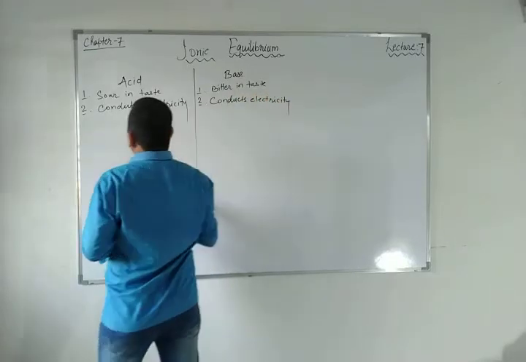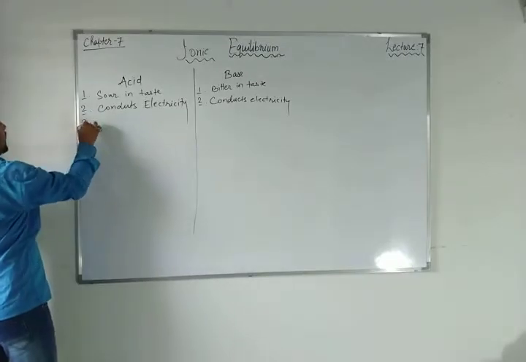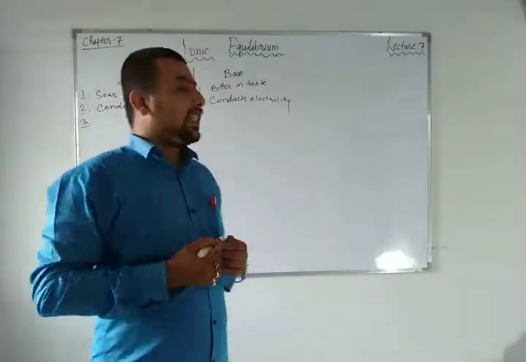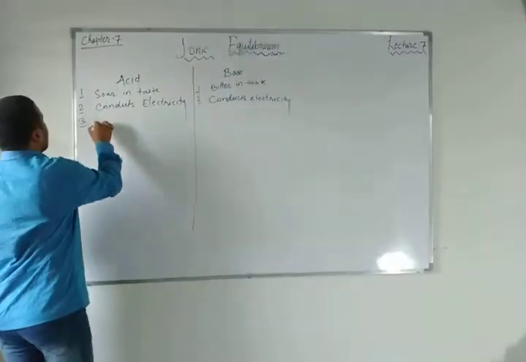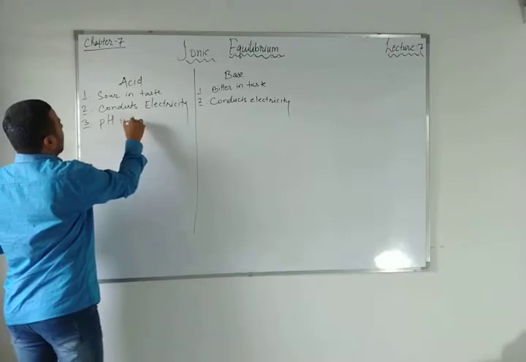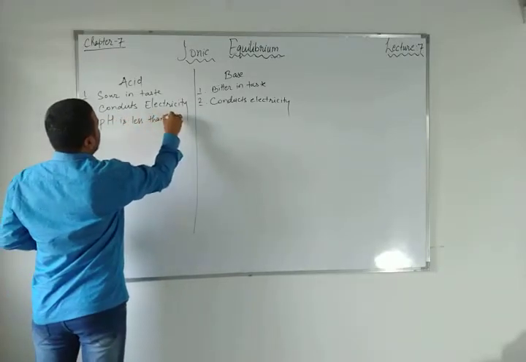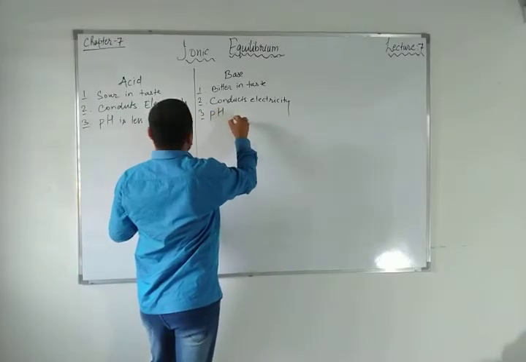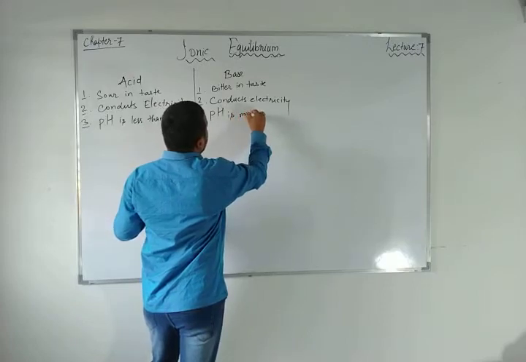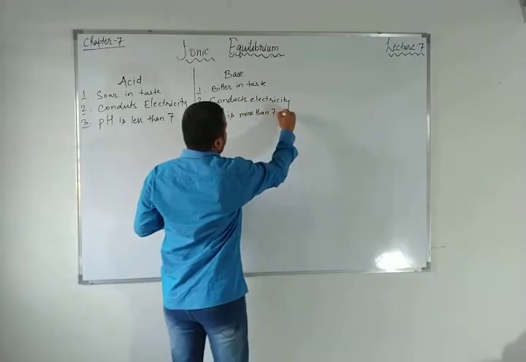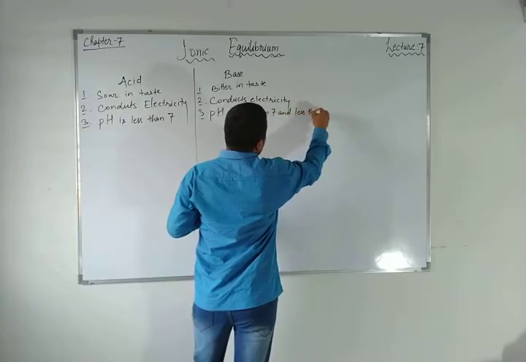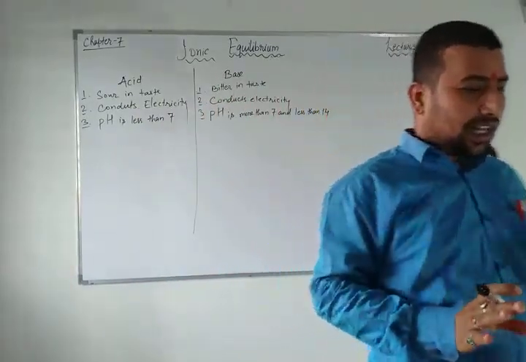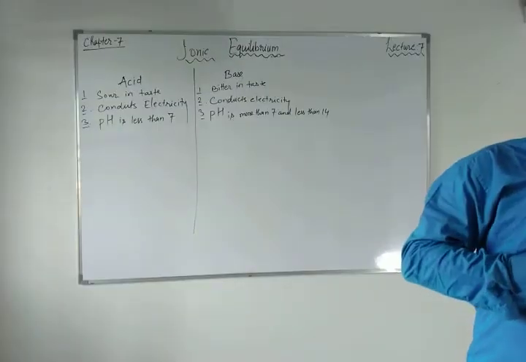Now the third thing, can you tell me what the pH value of an acid is? The pH of an acid is less than 7, right? And the pH of bases is more than 7 and less than 14. See, these are all things we know very well. I am not writing any great or new thing.